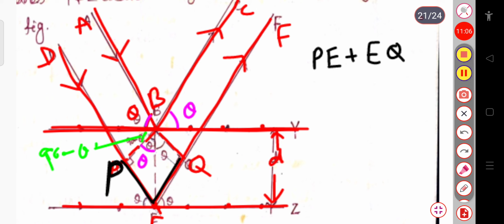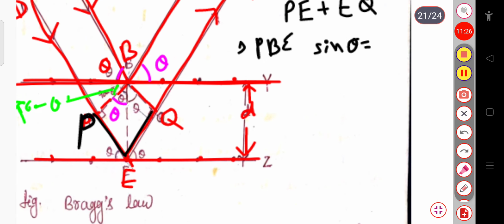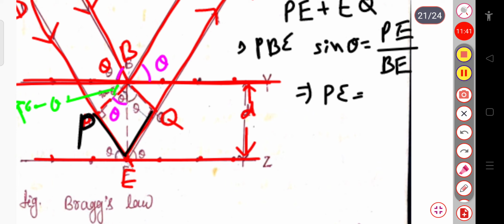In this case, you can see from this geometry, in triangle PBE, we can write sin theta equals P by H. Since sin theta equals P by H, this opposite side is PE, divided by the hypotenuse BE. So PE will be equal to, BE means here this distance is nothing but the interplanar distance, that is D. So this will be D into sin theta.